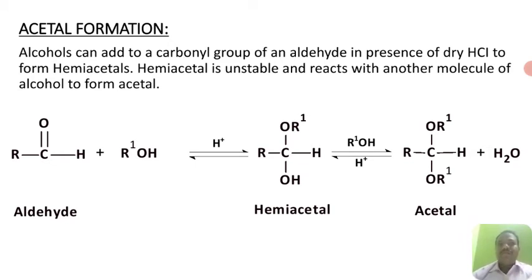So the product formed when one molecule of alcohol adds on to an aldehyde is hemiacetal. This hemiacetal is an unstable molecule which reacts with another equivalent of alcohol to form acetal.